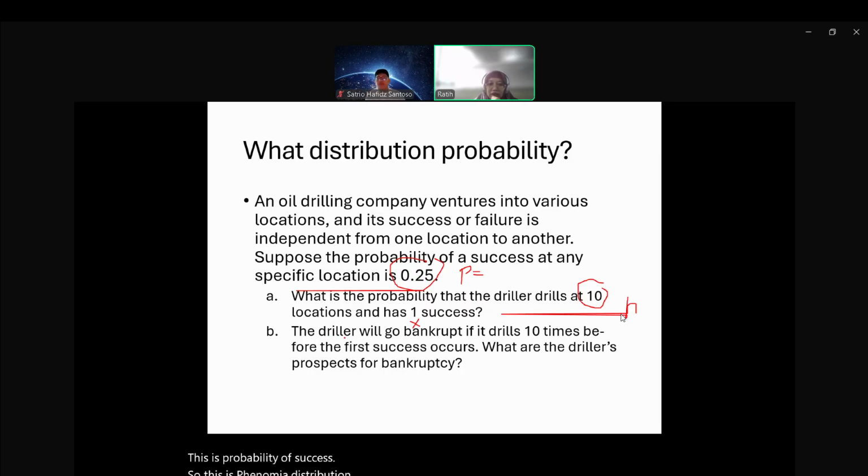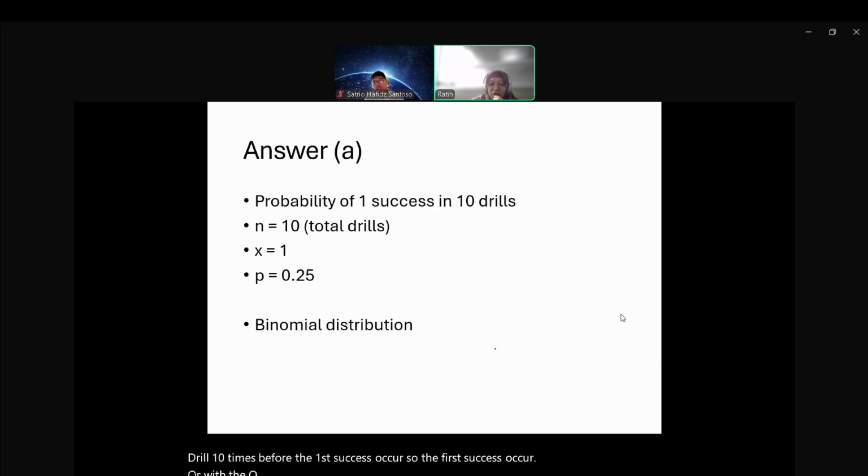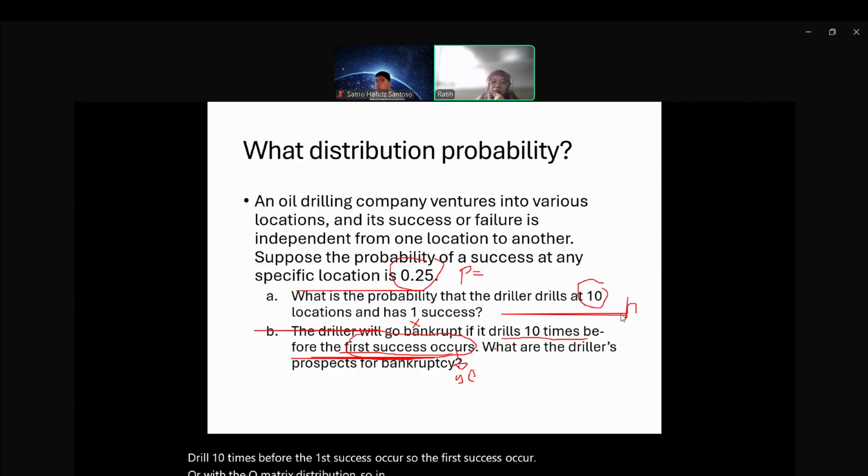The next one: the driller will go bankrupt if he drills 10 times before the first success occurs. So the first success occurring is the geometric distribution. So in one case study, we have two probabilities. In one question, maybe there is more than one probability.